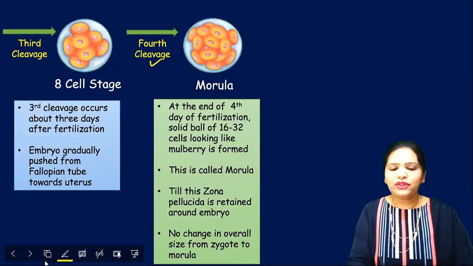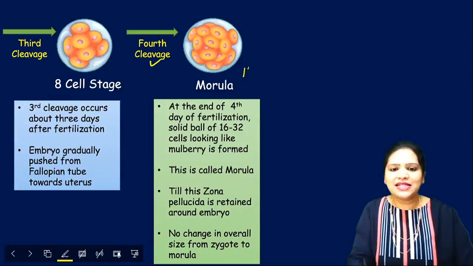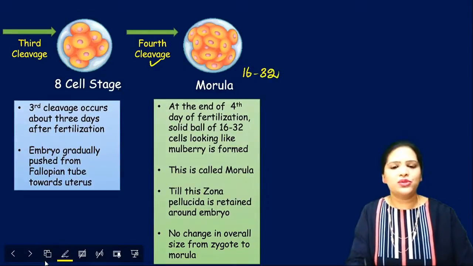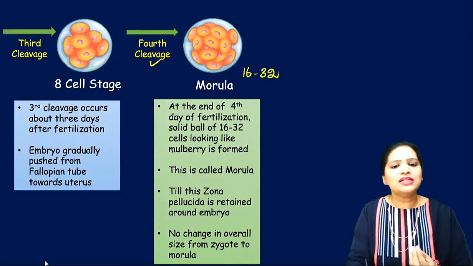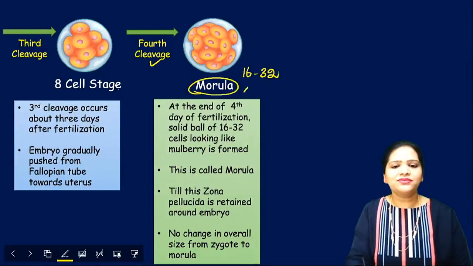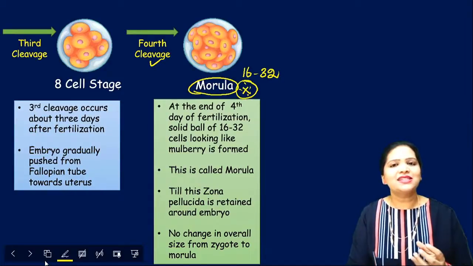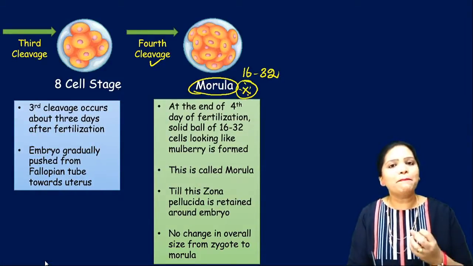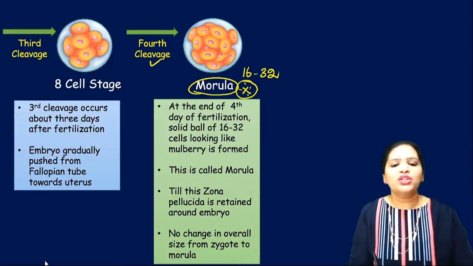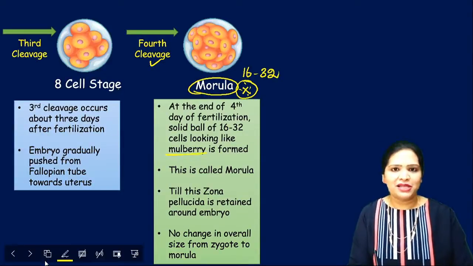Next, the fourth cleavage occurs. So at the end of the fourth cleavage, the 8 cells double. Now it becomes 16 cells. Sometimes it will be double of the 16, 32 cells also. So this group of 16 to 32 cells which occurs after the fourth cleavage is called as morula. This is very important. This morula looks like a mulberry.